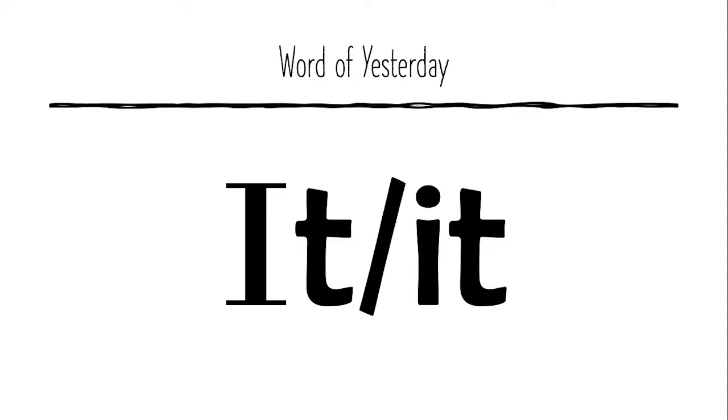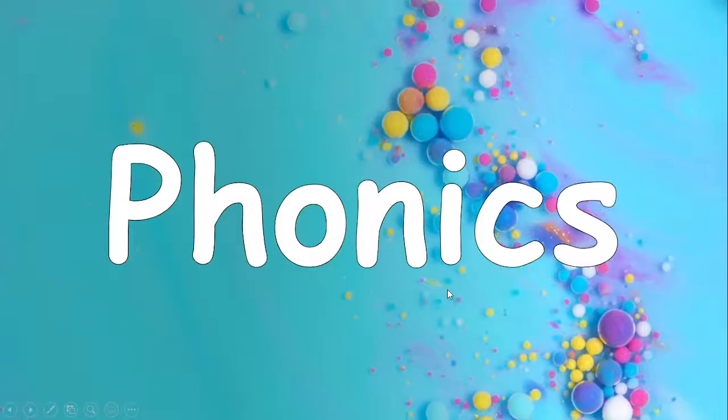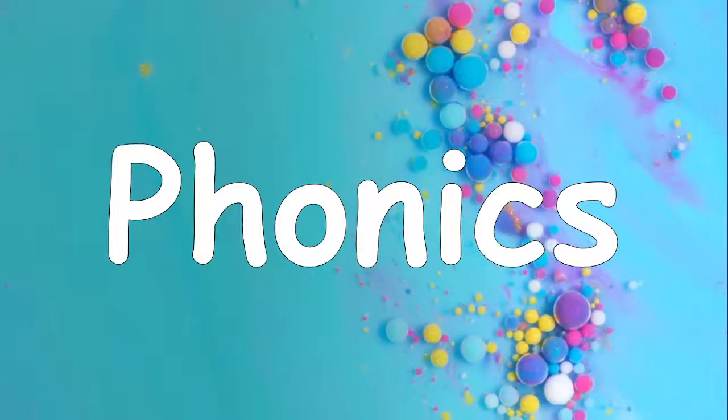The word of yesterday was it. I-T, it. This is a capital I. Here, we would see this at the beginning of a sentence, and this is it with a common letter I. We would see it in the middle or anywhere else in the sentence. All right, so the word of yesterday was it, and the word of the day is am. A-M, am. What is the word of the day? Am. Let's spell it together again. A-M, am.